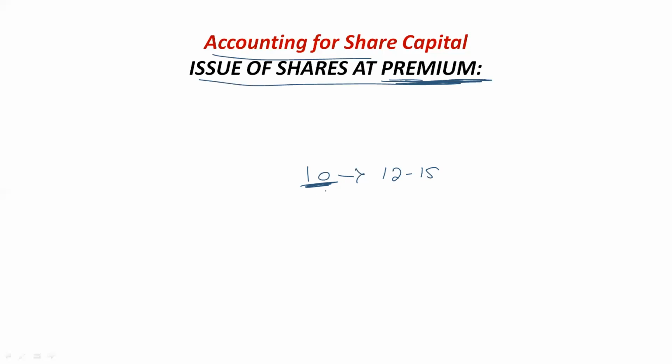Assume the company is selling the share for 15 rupees. A 10 rupees share is sold at 15 rupees to the general public. For every share the company is making 5 rupees profit. This is issue at a premium. This happens many times when the company is very famous or there is more demand for the company's shares. Now let us discuss how to do a problem on this topic.